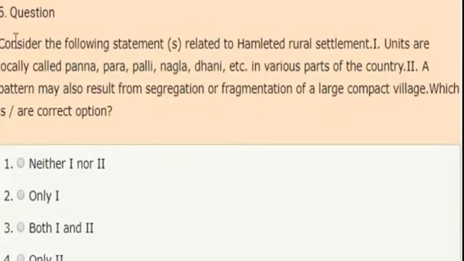Next question. Consider the following statements related to hamleted rural settlement. First statement, units are only locally called Panna, Para, Palli, Nagla, Dani, etc. in various parts of the country. Second statement, a pattern may also result from segregation or fragmentation of a large compact village. Which are true? Options: neither one nor two, only one, both 1 and 2, only 2. Correct answer is option 2. Only first statement is correct.